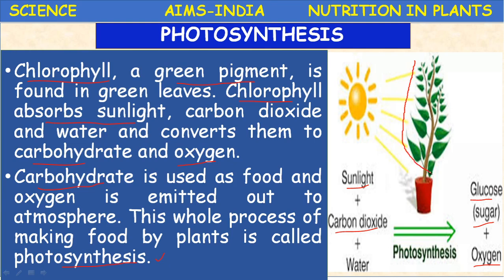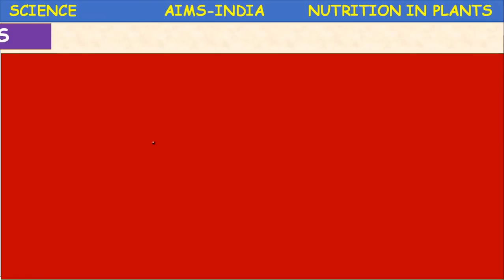So this is a green plant. By using the reactants carbon dioxide and water, in the presence of sunlight and chlorophyll, it undergoes the photosynthesis reaction and synthesizes carbohydrate, or the food material, and releases oxygen during this process.